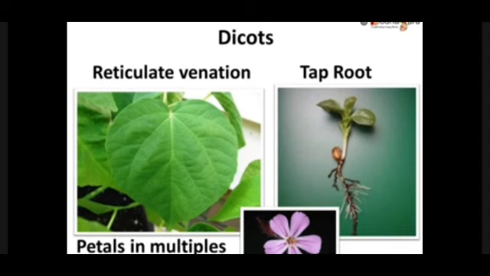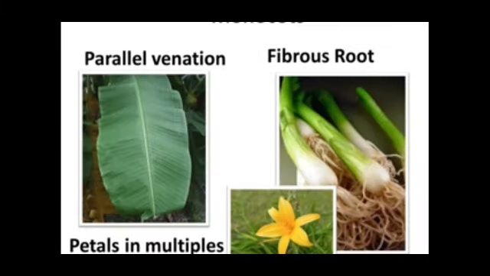in which the seeds are going to have how many parts? 2 parts are there in this particular seed. Whereas in the case of monocots, it's completely reverse. They have parallel venation. If you take a banana leaf, the veins are parallel to each other. Instead of a taproot, they have a fibrous root, which are the hairy roots, and they also have multiple petals, but the number of petals would be either 3 or 6 or like that.